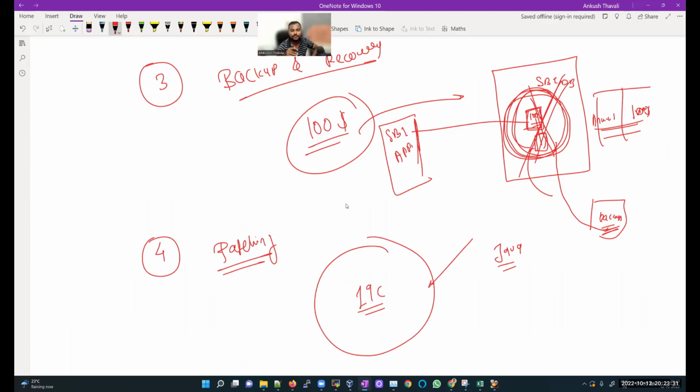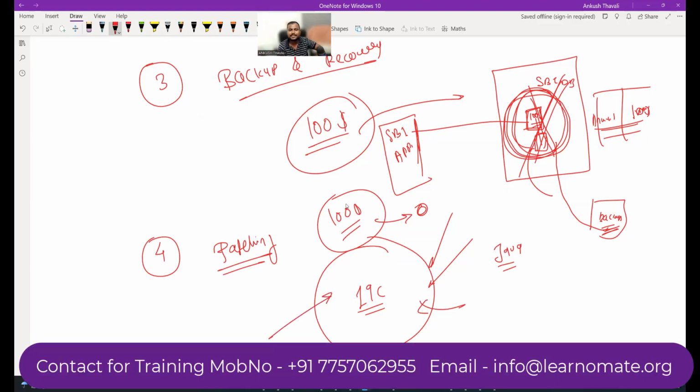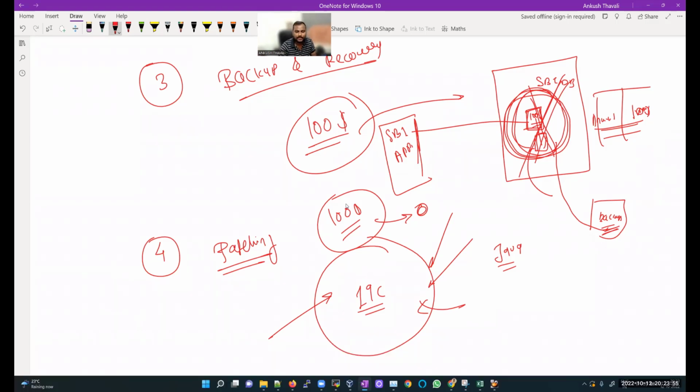There is a chance that someone is hacking your system. I had $100 and he hacked my database and then the balance will be zero. There is a chance that my database is not getting started, or it is automatically going down and I don't know what the problem is. There is a chance that my backup is taking too much time. There is some problem with this software, because at the end it is code. Someone has written the programming and created this software, or someone has attacked this Oracle database.